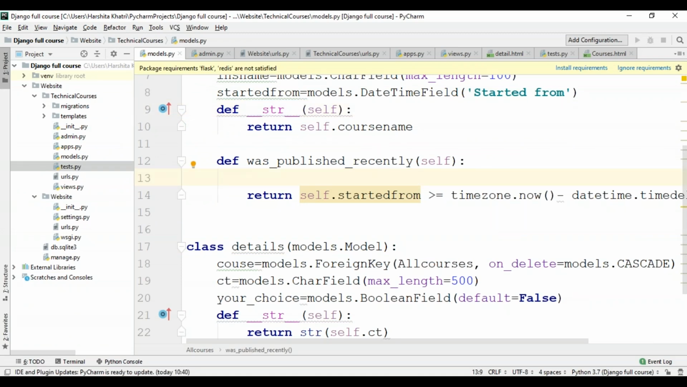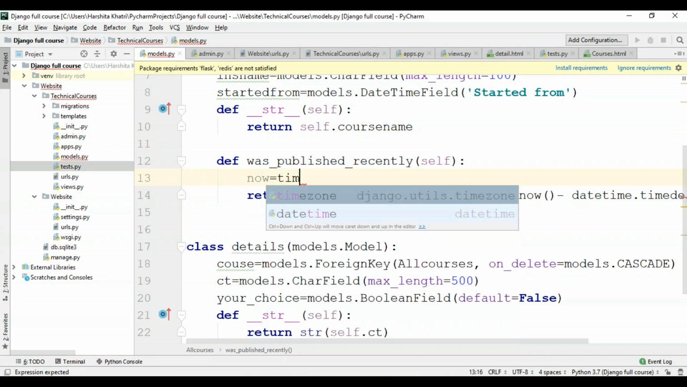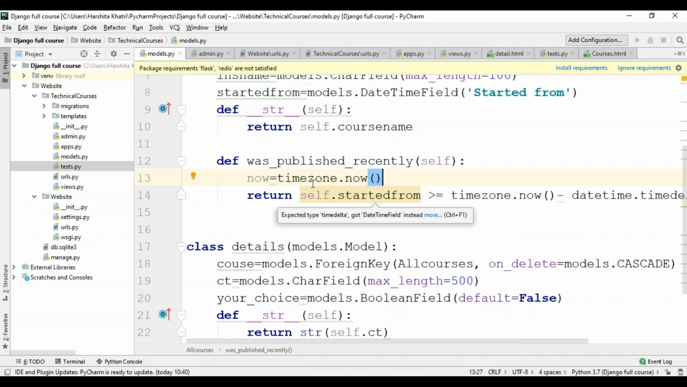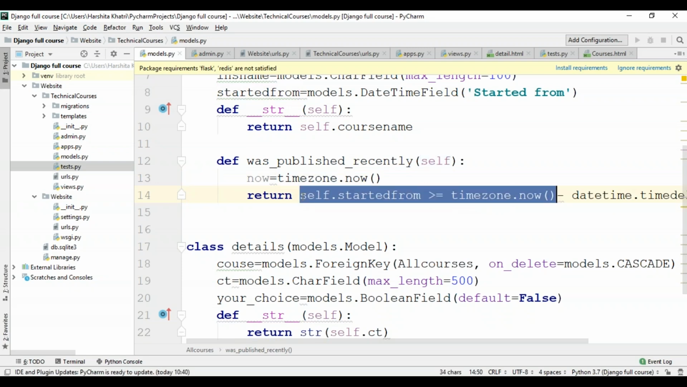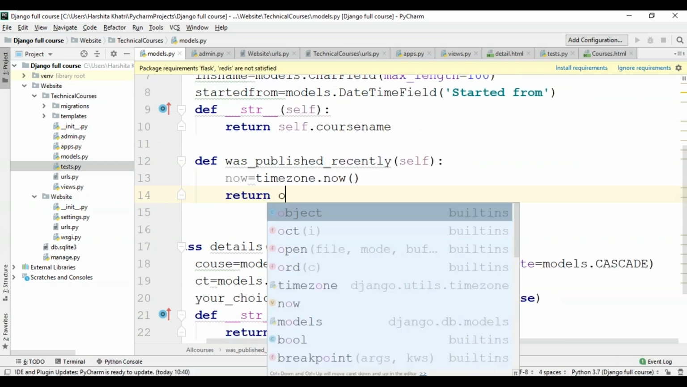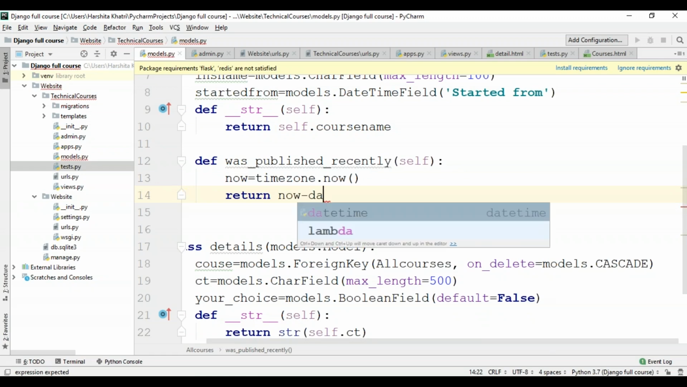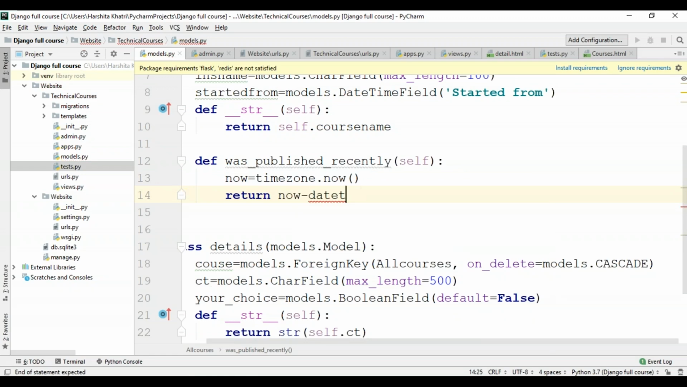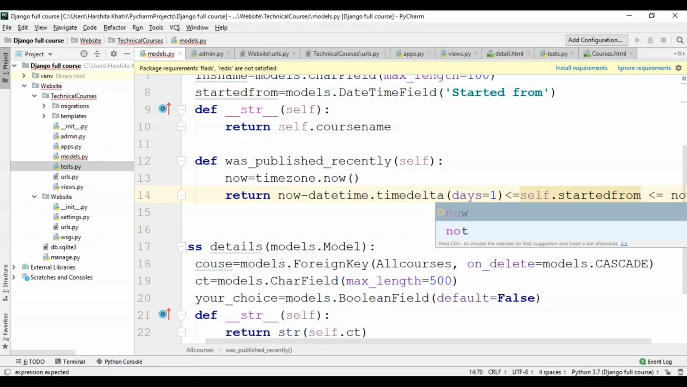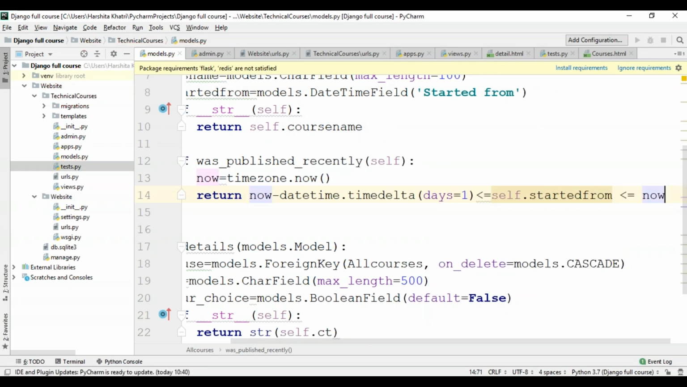What I'm going to do is add in a new variable, say now, and I'll equate this to timezone.now. After this, I'll just change this return statement. So I'll just return now minus the datetime.timedelta of 1 day. And then I'll compare this with the published date. So now that I've made the required changes, I'll just save this and rerun the test again.